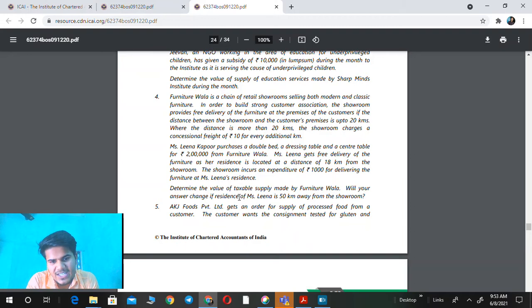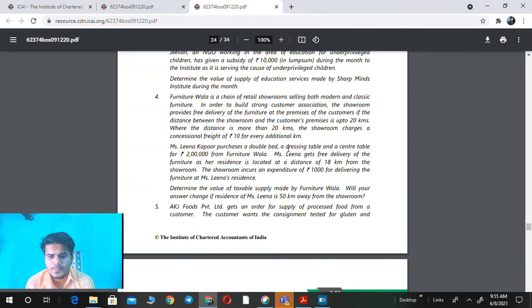Will your answer change if the residence of Mrs. Lina is 50 kilometers away from the showroom? So in this question also we have to calculate the value of taxable supply. Let's start with our solution. In this question, we have to identify the value of supply. One adjustment related to freight is given. This adjustment is to be made to the transaction price. Here the transaction price is 2 lakh rupees.